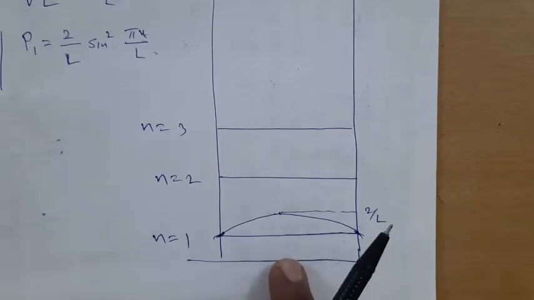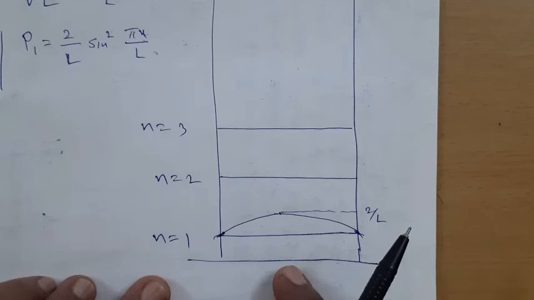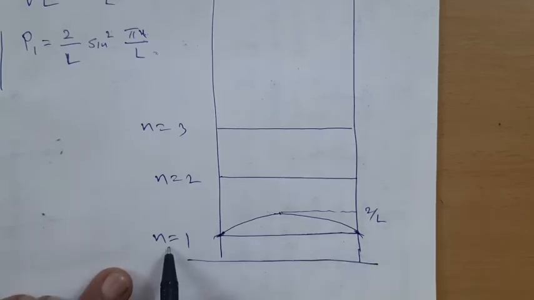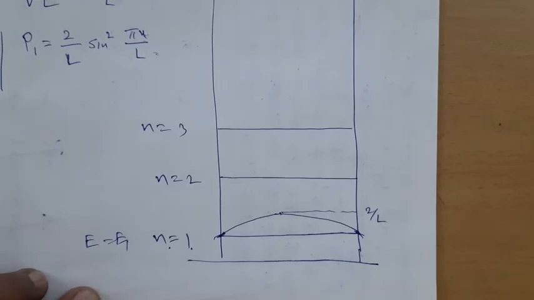This leads to very interesting conclusion. Check what is happening. Suppose the particle is at its lowest possible energy level, that is n is equal to 1 and E is equal to E1, lowest possible energy, then the probability of finding the particle is maximum at the center when it is confined to move in infinite potential well.